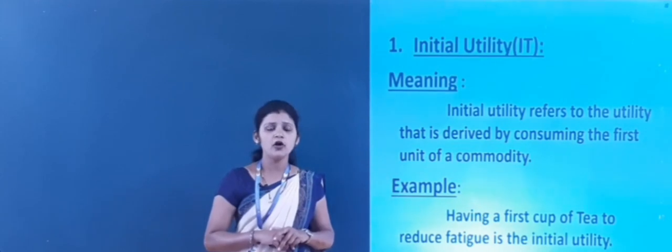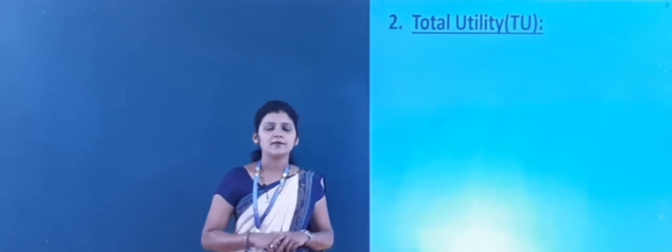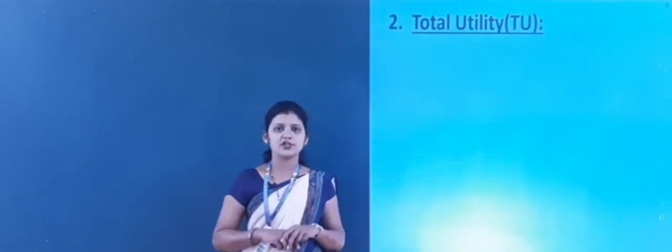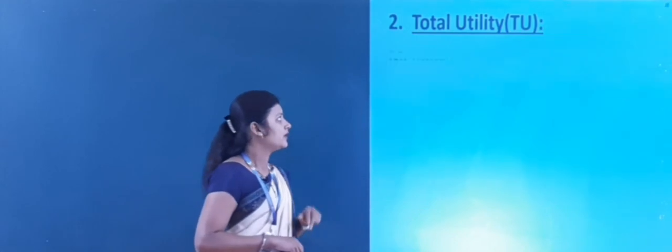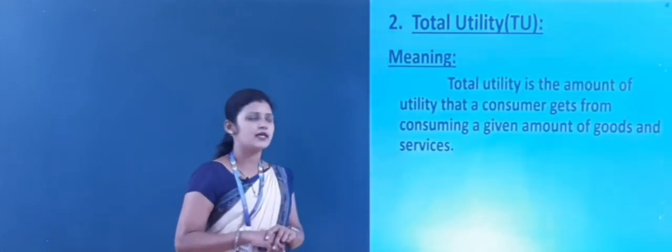Yes, understood now? Now go for the second and most important concept, that is the total utility. Total means it is a total or aggregate utility or aggregate satisfaction, or you may also call it total satisfaction. Now let's see the meaning of total utility here.